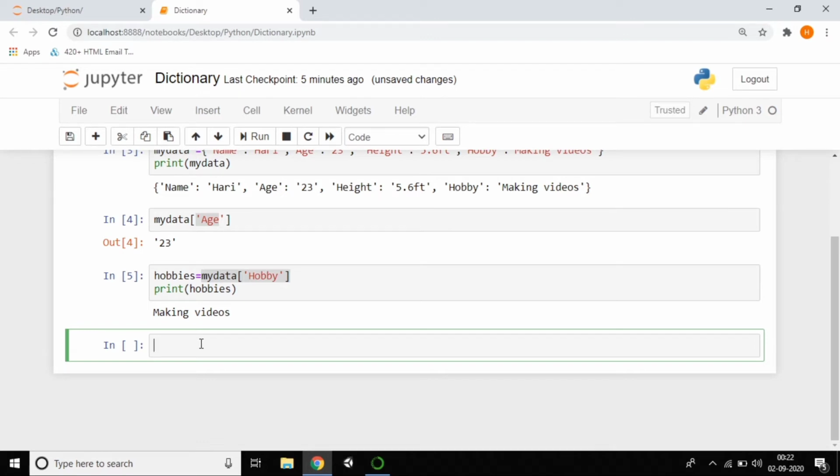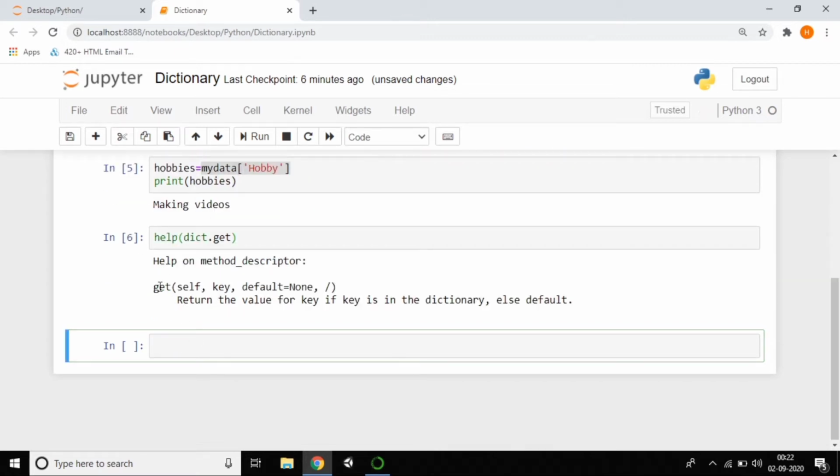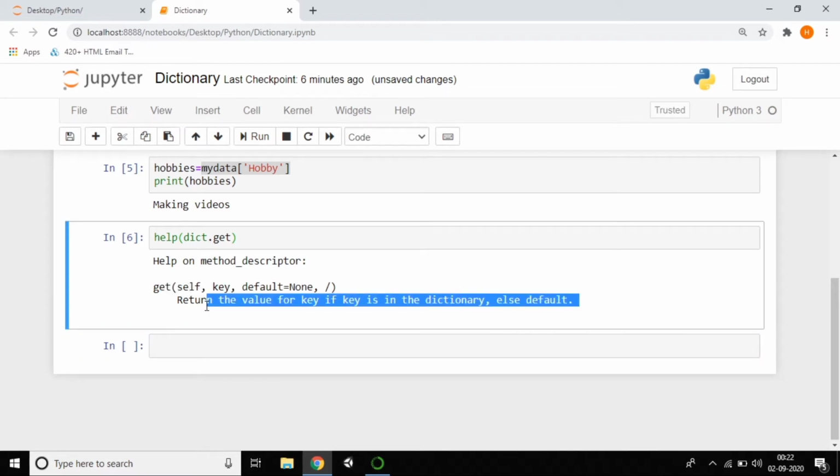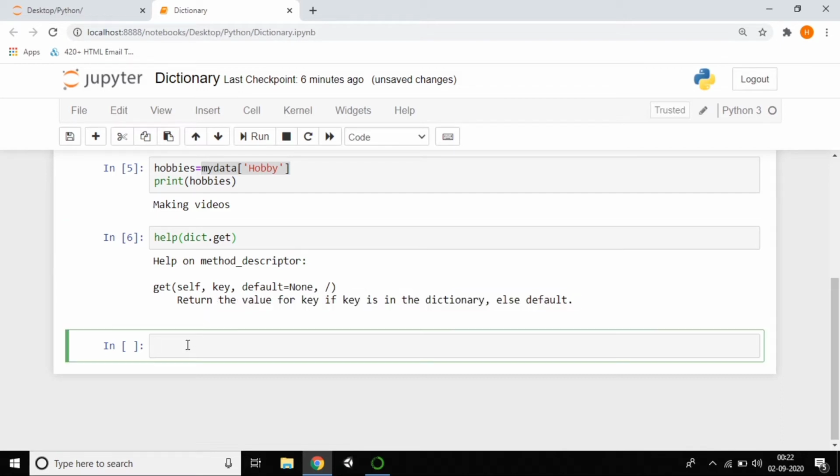So we are having the get method. I want to show how it works. Just use the help statement, dict dot get. So you are seeing that we are having a get method. In the get method we are having self, key. It returns the value for a key if key is in the dictionary, else default. So how is the get method working? We can see that.